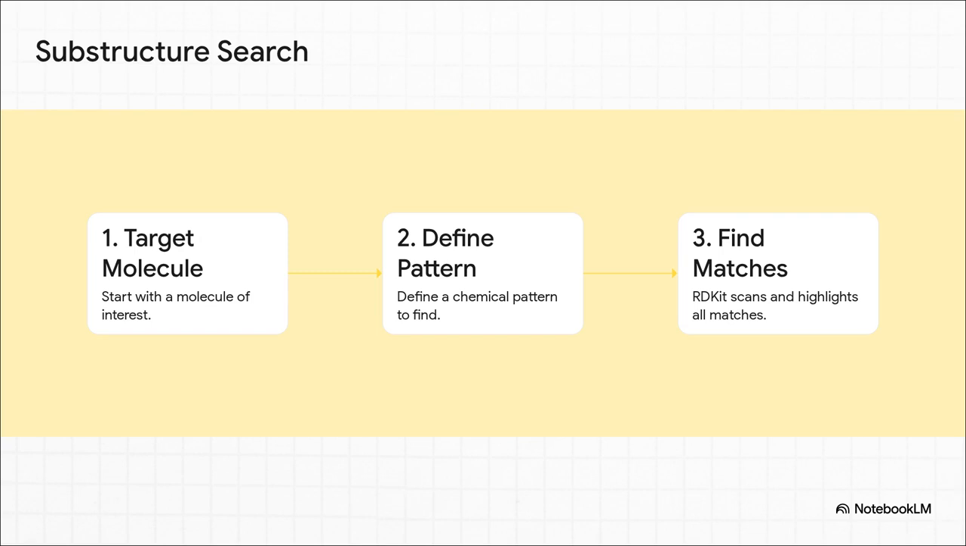It's called substructure searching. Honestly, just think of it like hitting Control F or Command F for chemistry. A scientist gives it a big target molecule, tells it the exact little pattern to look for, and RDKit just scans the whole thing and highlights every single spot where it finds a match. It's a totally fundamental tool for this kind of work.